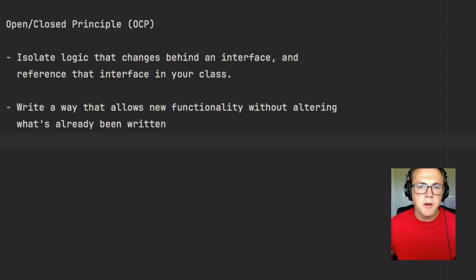So when you think about open-close, just remember that when you find yourself changing existing code more than once or twice, when you're adding new features, you should probably consider isolating that changing logic behind an interface and then just referring to the interface in your classes. And then, of course, as always, just write in a way that allows functionality to be added without altering any of the logic you've already been writing.